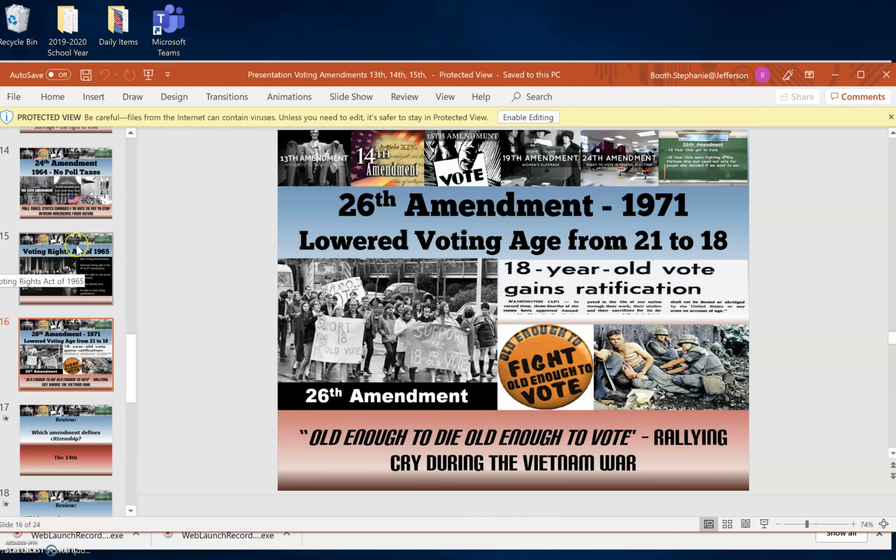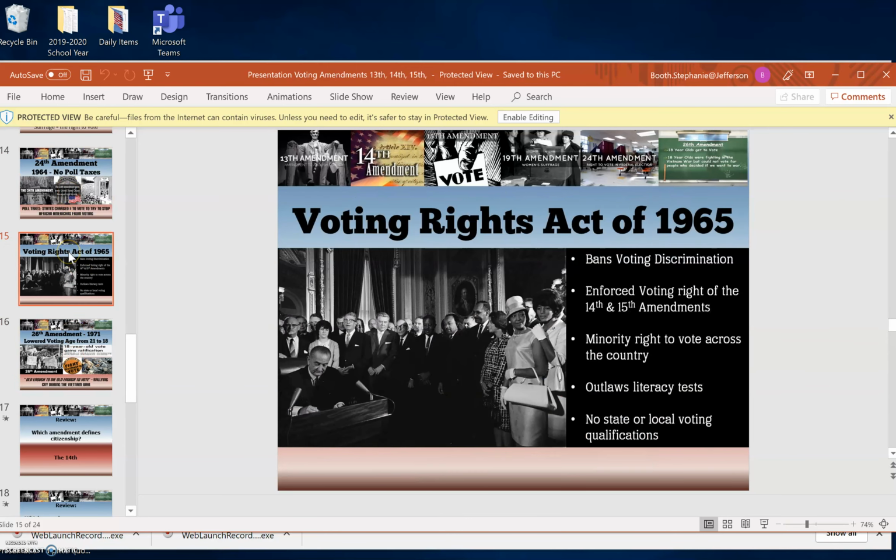Then we have, let's back up, sorry. And then we have the Voting Rights Act of 1965. Now, this bans voting discrimination.